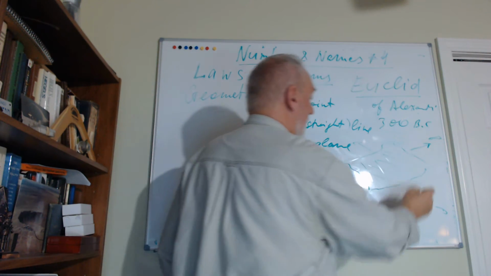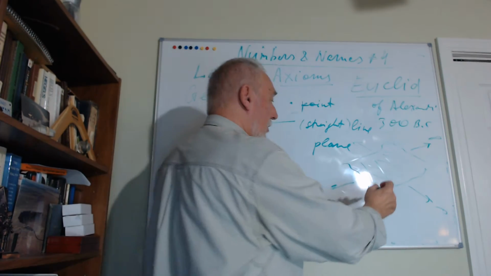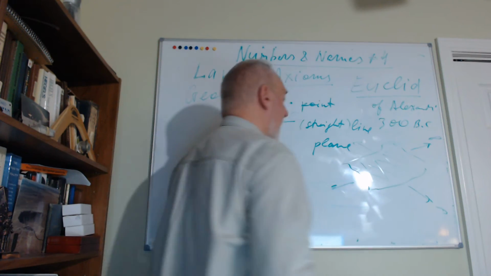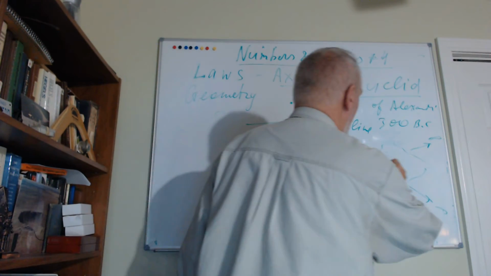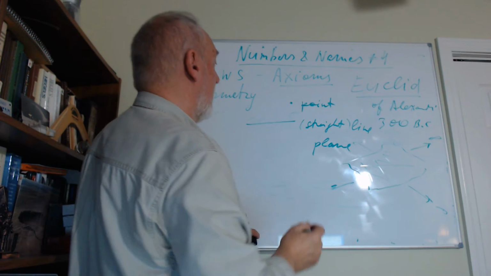It's flat, straight. Each line which belongs to the plane is a straight line. So we have lines like this going in a plane. We have that kind of things in geometry.